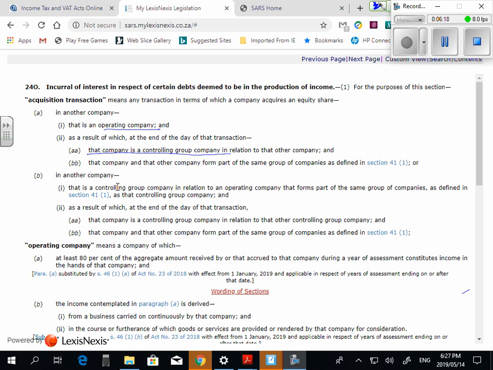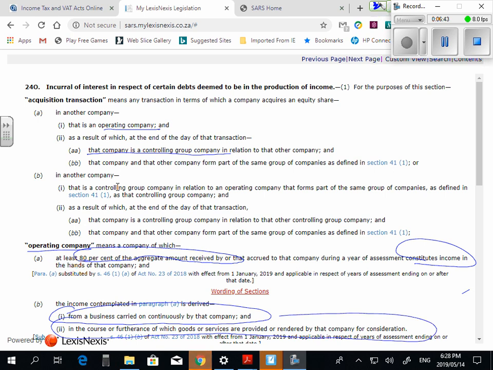And then if you look at the definition of operating company, it says that at least 80% of the aggregate amount received by the company must constitute income in the hands of the company. And it says it needs to come from a business carried on continuously by that company, in the course or furtherance of which goods or services are provided or rendered to the company for consideration. So essentially, if you're looking at that definition of an operating company, number one, 80% needs to go into income.